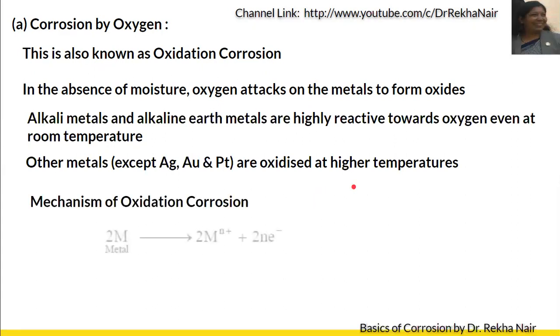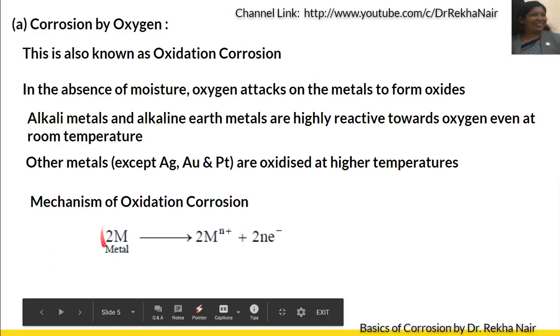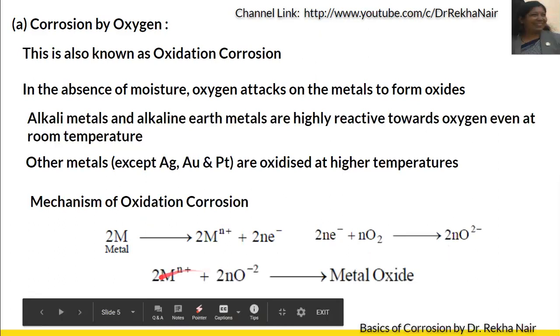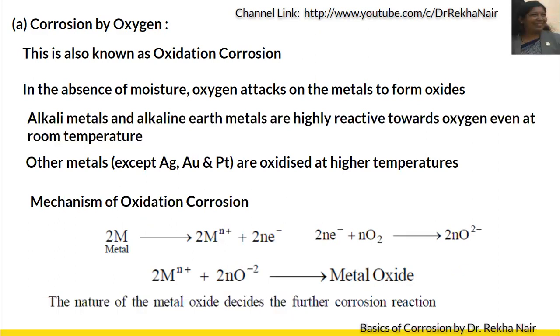Now, let us discuss the mechanism. In the mechanism of oxidation corrosion, metal loses its electrons, and these electrons react with oxygen to form the corresponding oxide ions. The metal ions then react with these oxide ions. Metal ions plus oxide ions give the metal oxide. This is the basic mechanism of oxidation corrosion. The nature of the metal oxide decides the rate of the corrosion reaction.